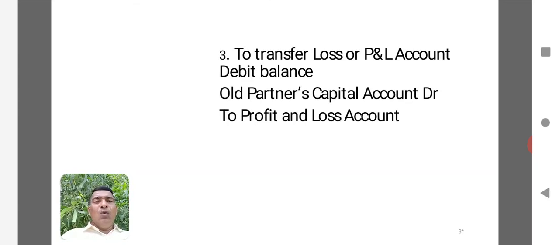But at that time, the old partners' capital account will be debited, in the sense that they are taken as the receivers of the benefit. There will be a debit balance for them and a credit to profit and loss account. This is how you have to pass the entries for distribution of general reserve and distribution of accumulated profit or losses.